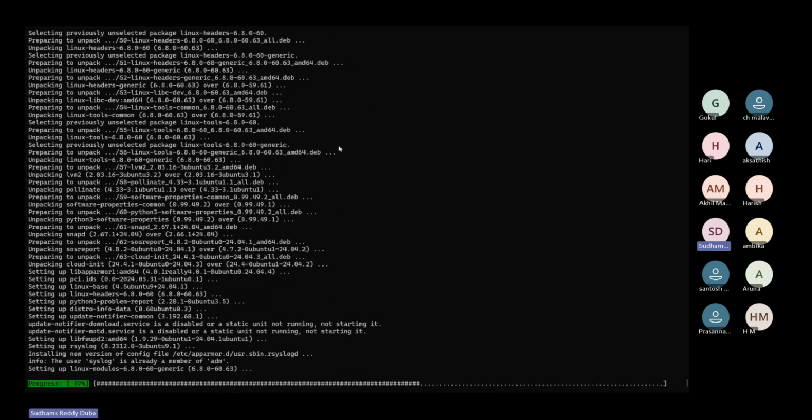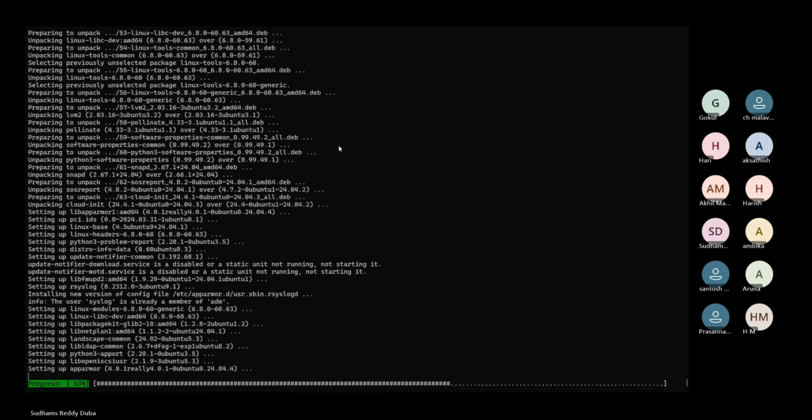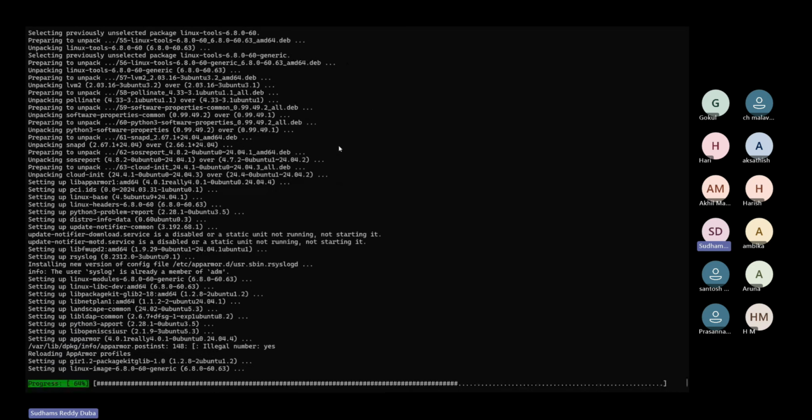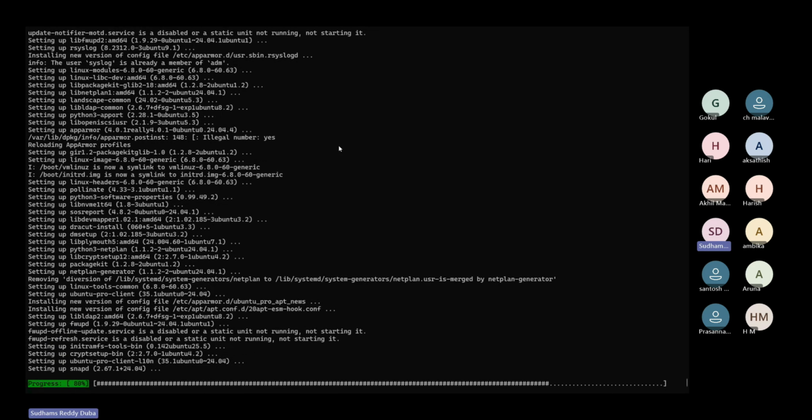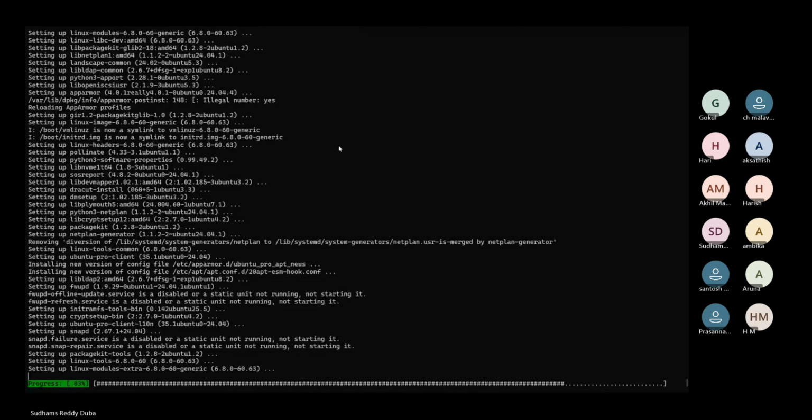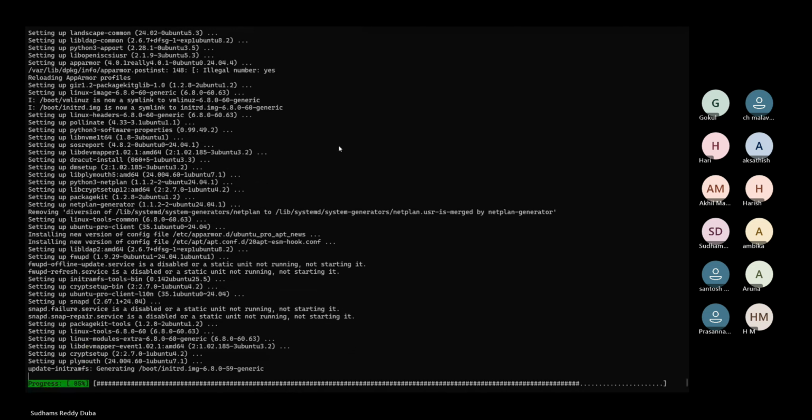I think it is still in progress. I'm guessing the kernel is also getting upgraded to the latest version. If that is the case, this will take a few minutes. Yeah, the kernel is getting upgraded.